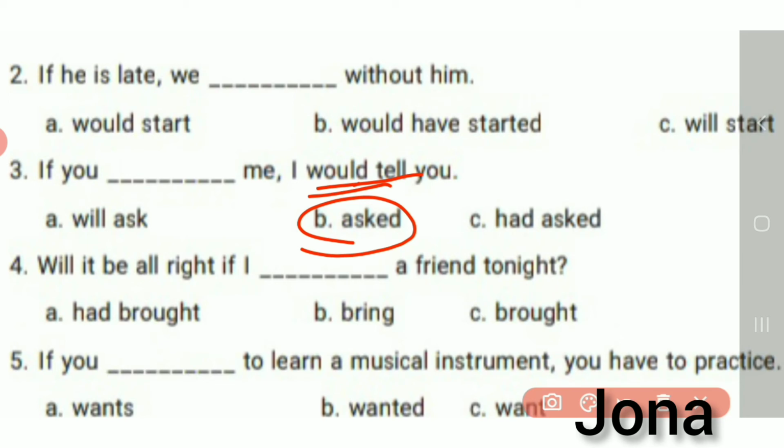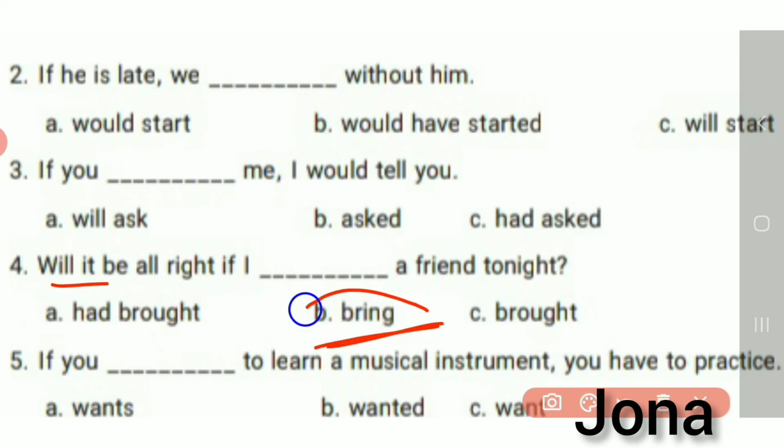Fourth sentence. Will it be alright if I dash a friend tonight? Will it be alright? Present tense only. So if I dash a friend tonight, that means you have to write a present tense only here also. So what is the present tense given here? Bring. So we should take this word "bring" here.